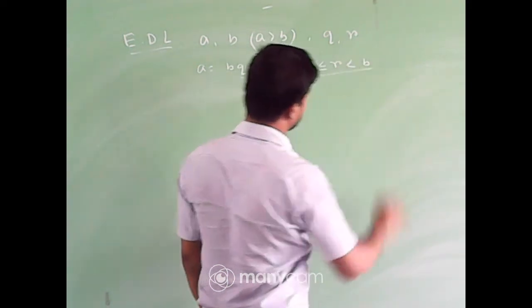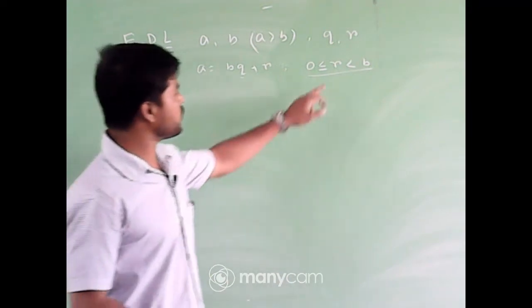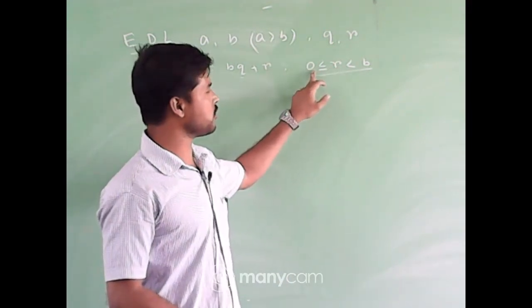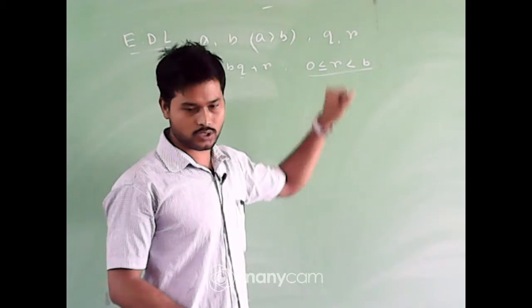This is a very important thing. The remainder must be greater than or equal to 0, but strictly less than b.